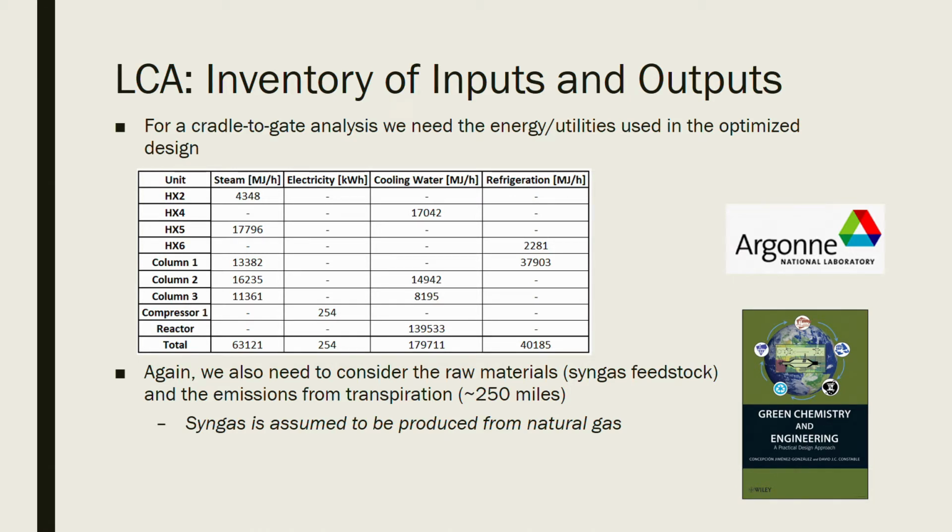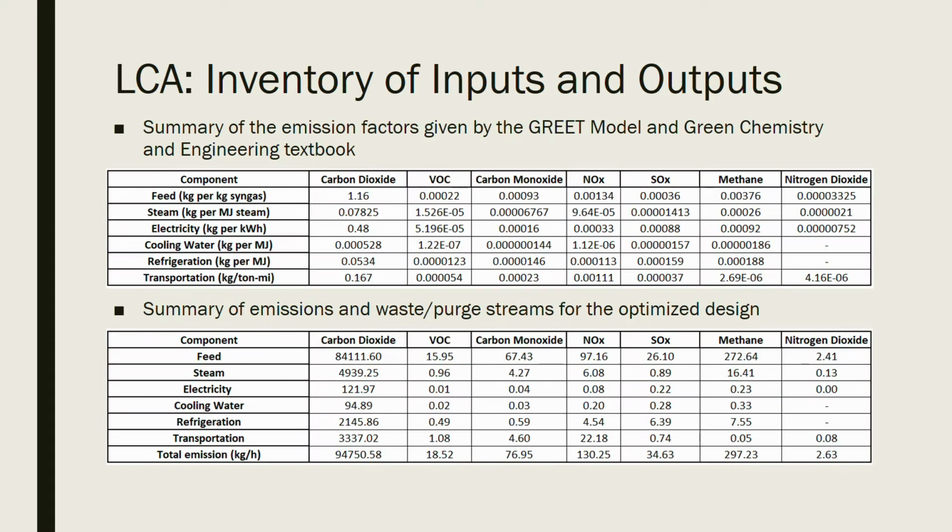Extending to a cradle-to-gate analysis, the utilities need to be accounted for along with their emissions. The table on this slide shows the rate of the utilities for each of the pieces of equipment. Along with the energy analysis, the production of the feed syngas from natural gas must be accounted for in its emissions. The transportation of syngas to the plant will also be accounted for in this analysis. The first table gives all the emission factors associated with energy, utilities, feedstock, production, and transportation. The second table summarizes the actual emissions for the cradle-to-gate part of the optimized design.